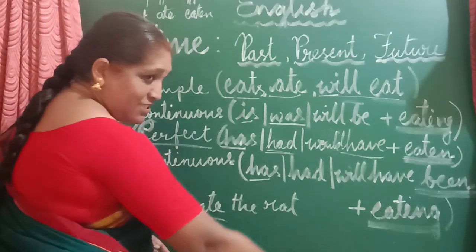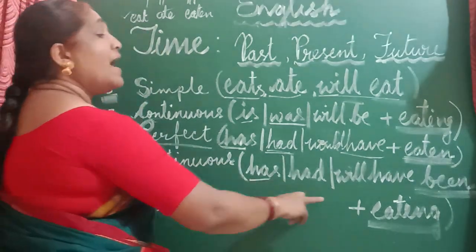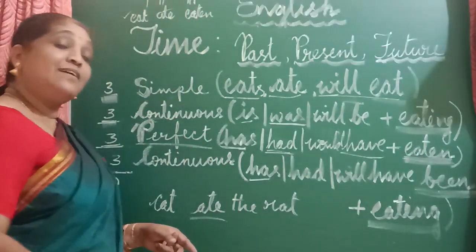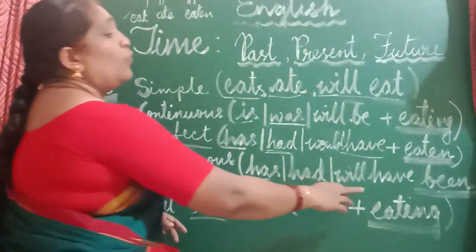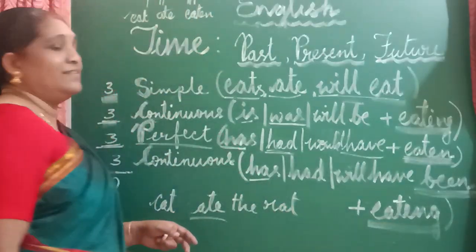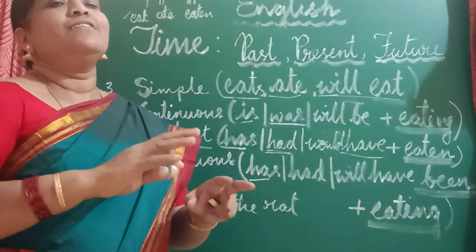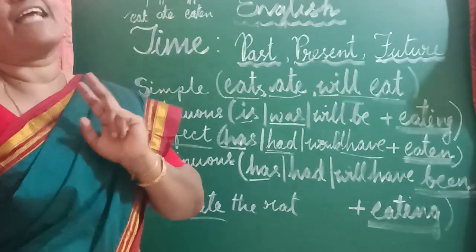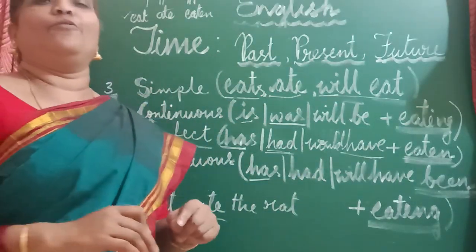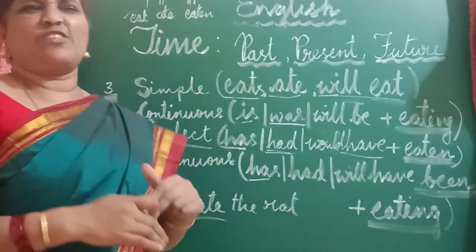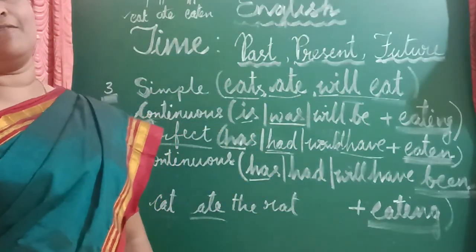Cat has been eating the rats. That means the cat is still in your home. Cat had been eating the rats. That is over. The cat is no more in our home. Cat would have been eating the rat. Suppose if I had given the cat to you, the cat would have been eating the rats in your home. If I had brought the cat to my home, the cat would have been eating the rats in my home.